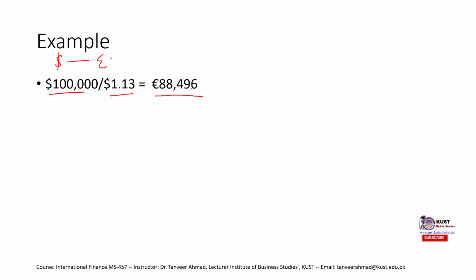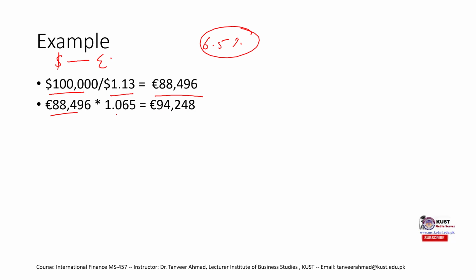We got 88,496 euros. Then we need to deposit these euros into a bank to earn the interest. The interest in the eurozone was 6.5%. So how much would we have? The principal and the interest amount combined, we would have 94,248 euros.